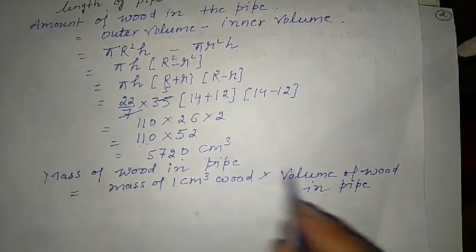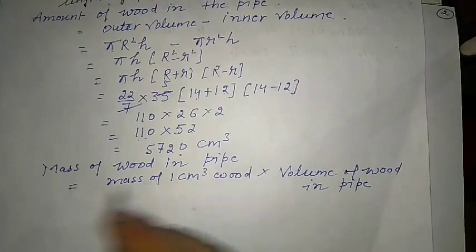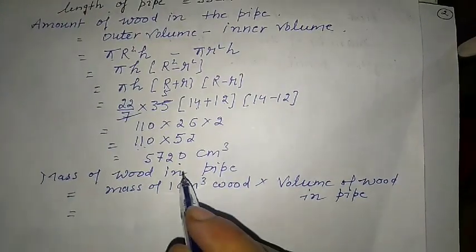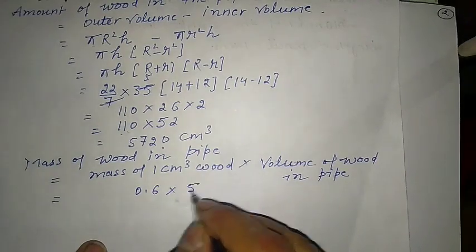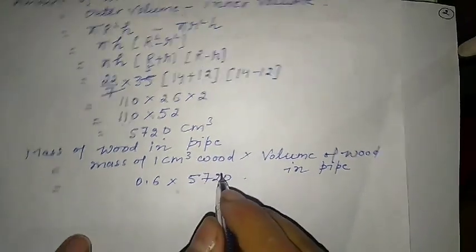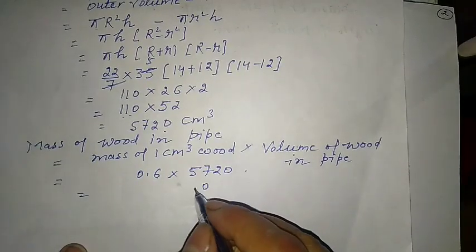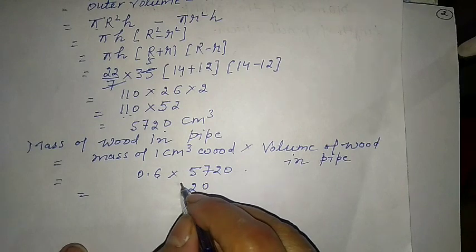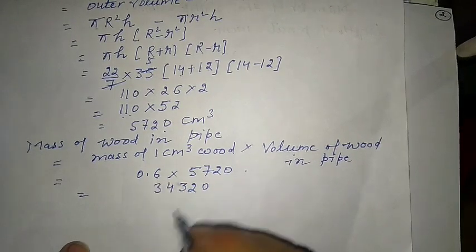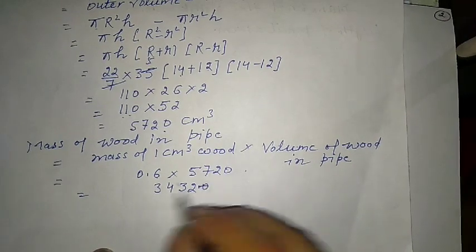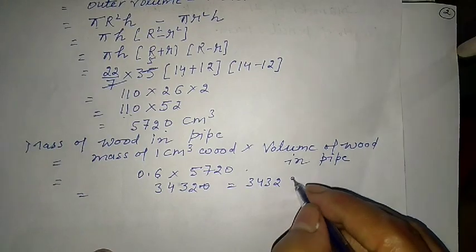This 5720 is the volume of wood in the pipe, and the mass of 1 centimeter cube is given as 0.6 gram. Multiplying by 5720, with the decimal point after one digit, we get 3432 gram.